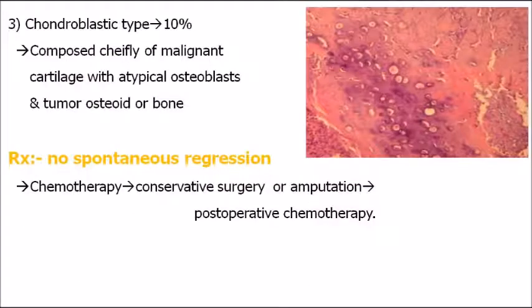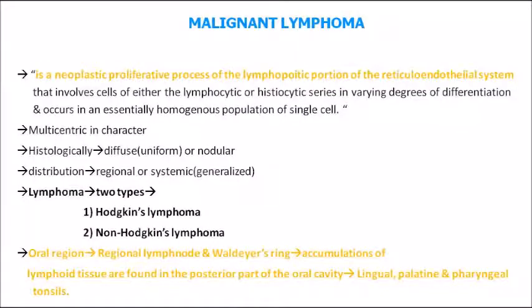Clear? Now finally coming on to the treatment part, which is very, very important. There is no spontaneous regression as such in case of osteosarcoma, because it's a true malignant lesion of the bone. You have to take chemotherapy or conservative surgical therapy, or amputation can also be a treatment plan, or post-operative chemotherapy even after amputation. So these are the treatment plans. Just remember the important points which will help you for the MCQ, don't go into detail.